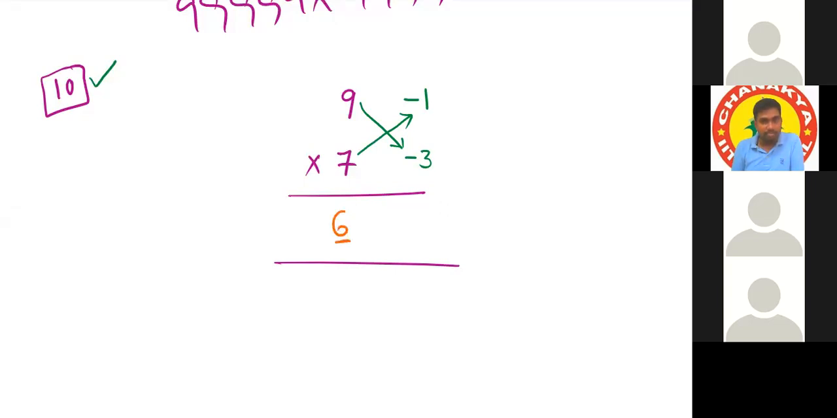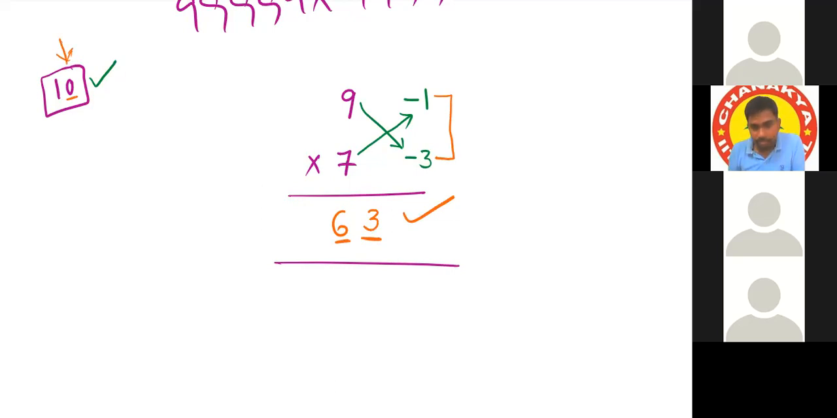I'm writing 6 here. After writing 6, we need to reserve some positions. It depends on our base. Our base consists of how many zeros? One zero means we need to reserve one position only, and that one position we fill up by multiplying these two. -1 into -3, minus into minus gives positive 3. So that's the answer.